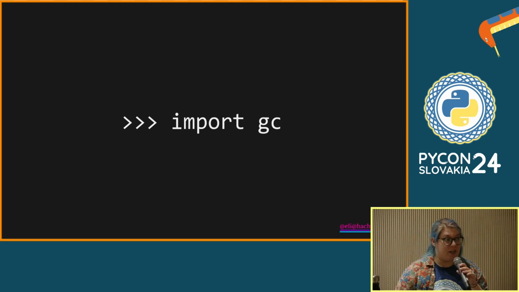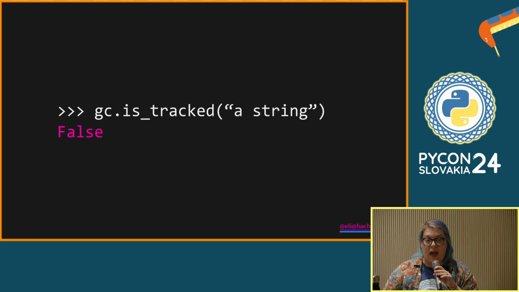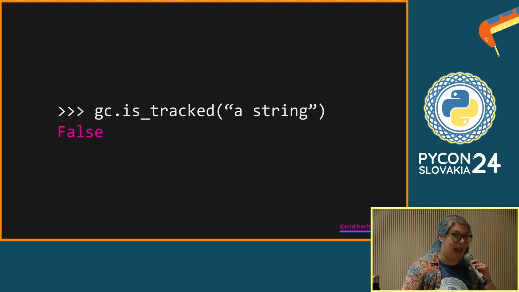We can actually look at the garbage collector. It's a module in the standard library, import gc. And the garbage collector doesn't track every object that Python includes. Something like a string is tracked by reference counting because things can point at it, but a string can't then point at anything else. It can't contain pointers. It's not a container type. So it can never form part of a cyclic isolate, right? It would end there because a string can't point onwards.